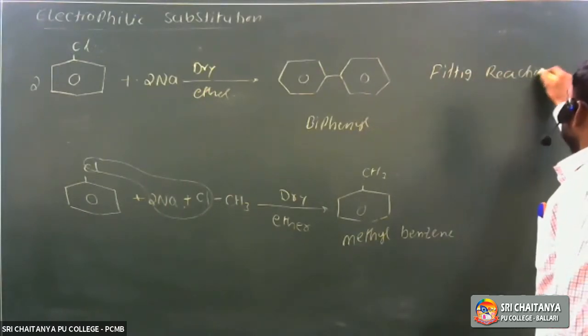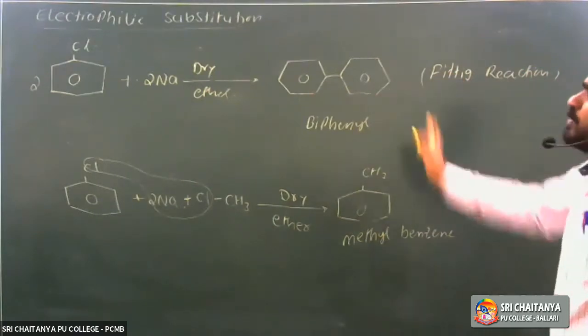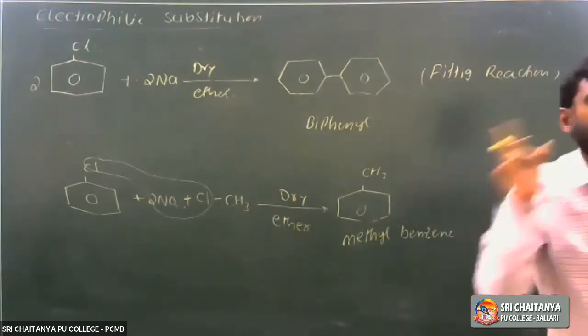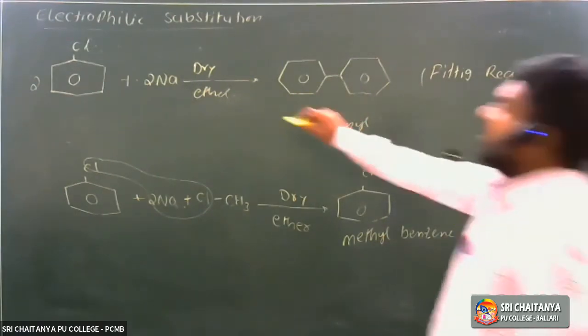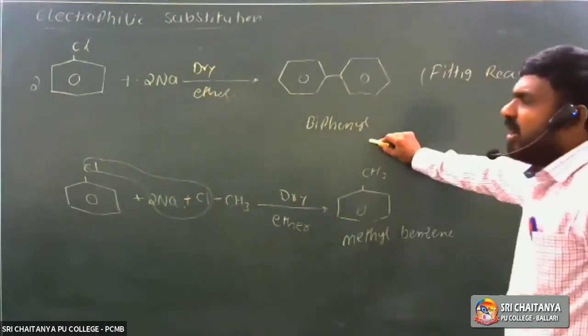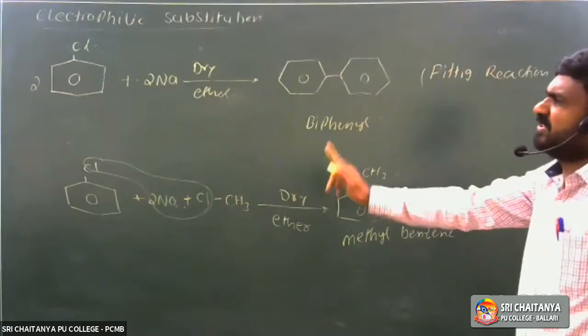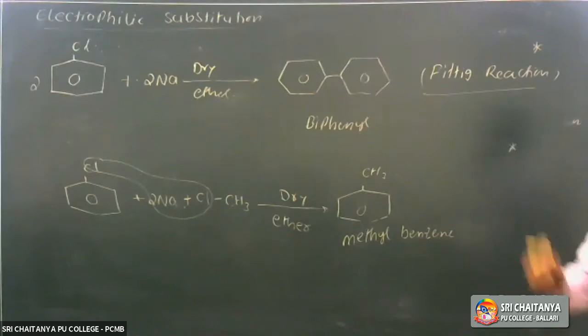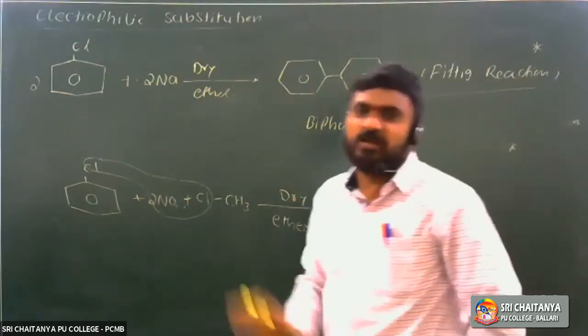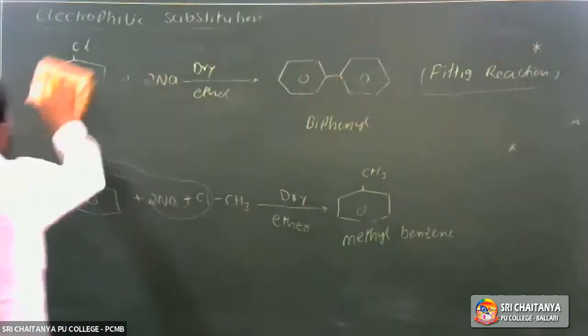In the previous class, we completed up to action with metals. The Wurtz-Fittig reaction means a mixture of chlorobenzene and alkyl halide on heating with sodium in the presence of dry ether forms an alkyl benzene. If we use only halobenzene, that is chlorobenzene, it is called the Fittig reaction. These two named reactions are very, very important for the public exam, NEET exam and JEE Mains also.